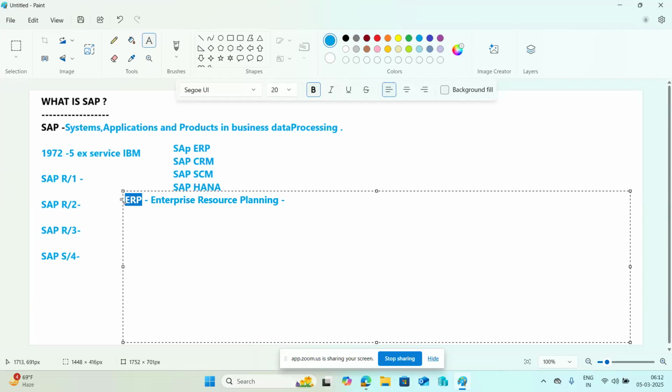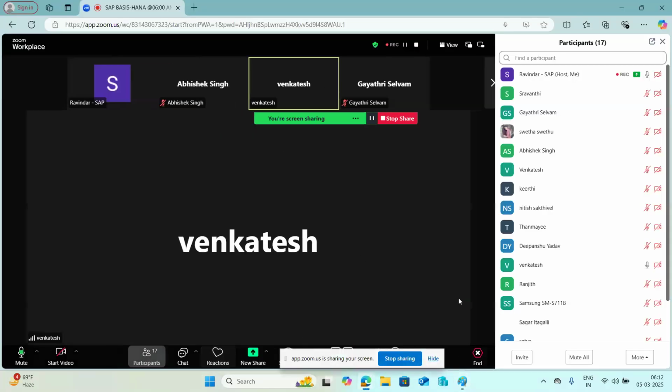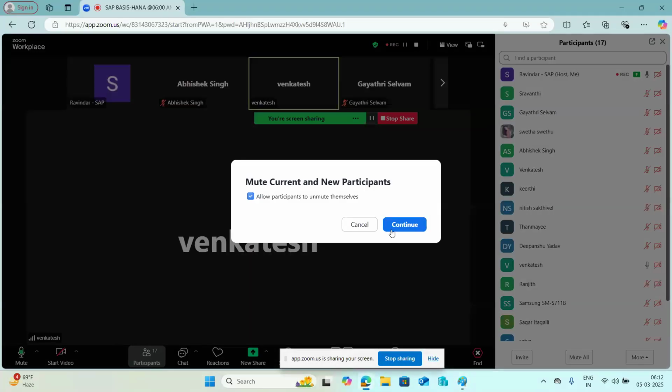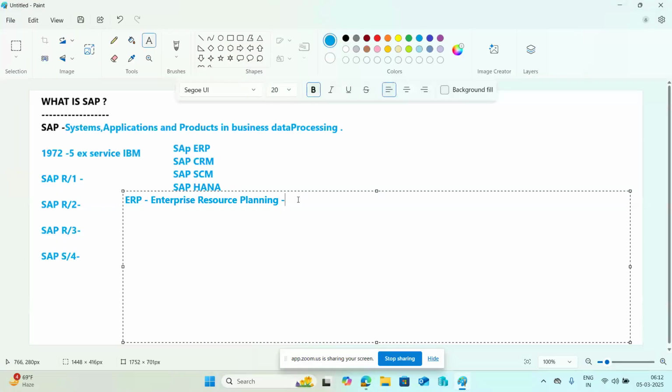ERP product means SAP. SAP has multiple products: SAP ECC, BW, CRM, SRM, supply chain management. There are many in the market. So that is the ERP.